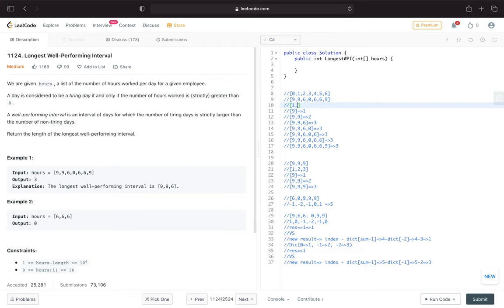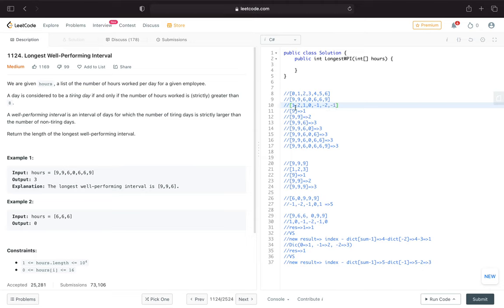9 is also tired, so my existing sum of 1 becomes 2. Then 6 is not a tired day, so I subtract 1 from my existing sum of 2, and I get 1. Then 0 is also not a tired day, so I reduce by 1 again from my existing sum, and I get 0. Then the next one is still not a tired day, so minus 1. Then another, minus 2, and then the last one is a tired day, so minus 1.